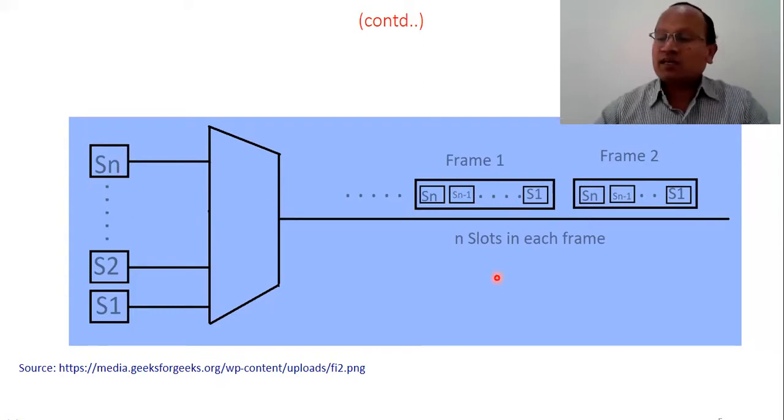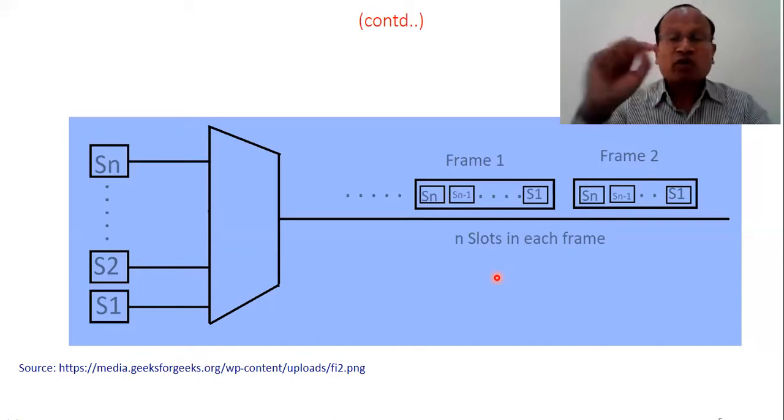So we make a frame. The total time in a frame is the sum of all time slots of the signals in one round, in one rotation.